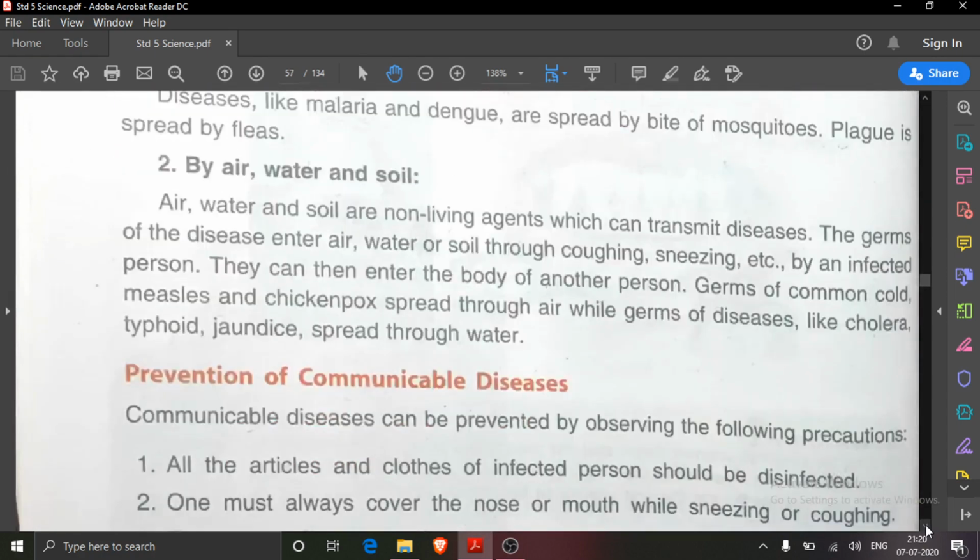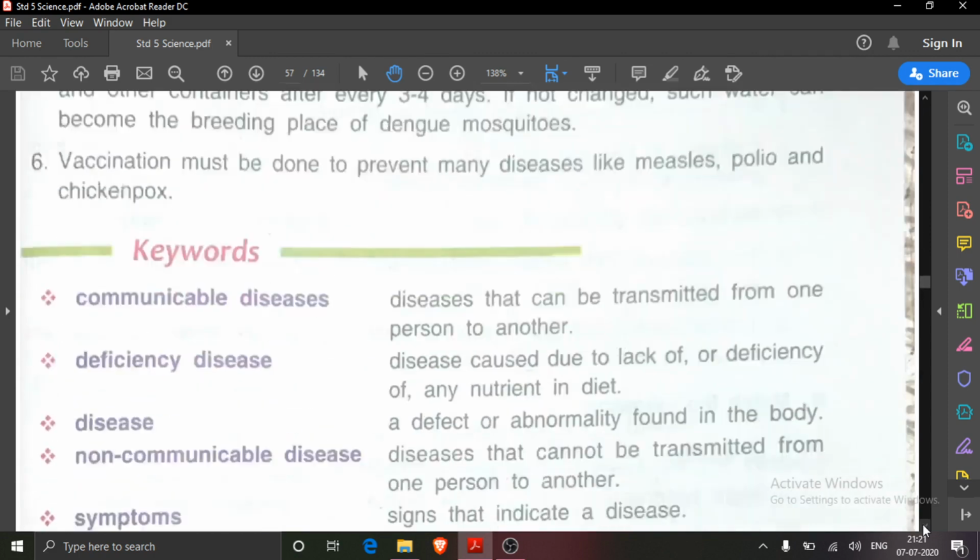Then these diseases, communicable diseases, are transmitted through what? By air, water and soil. And the burning example I also gave you about coronavirus. This is a highly communicable disease. So we should always cover our nose and mouth when we go out. We should always wash our hands also to maintain proper hygiene.